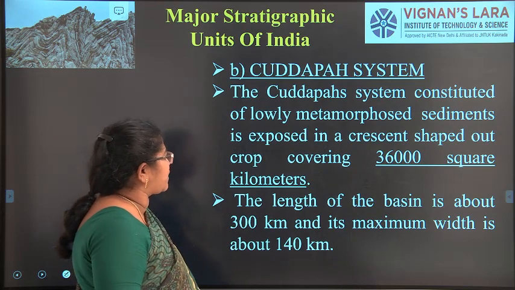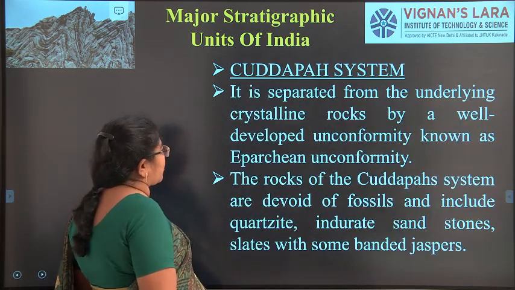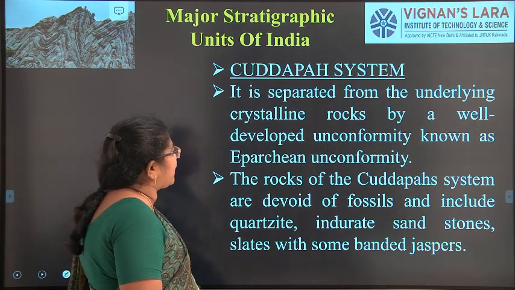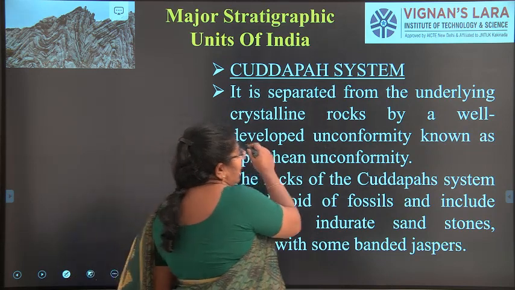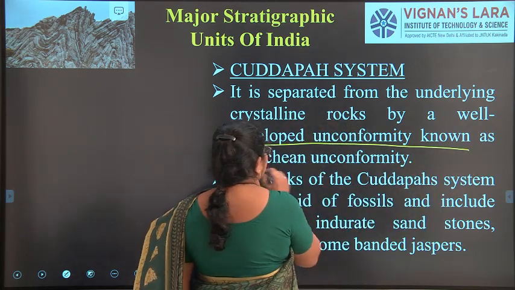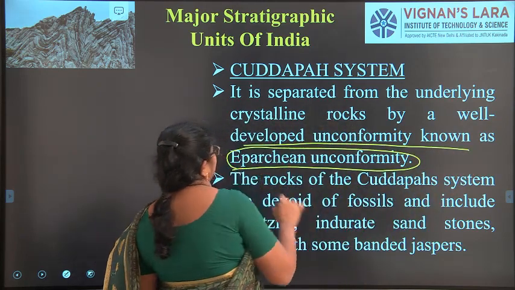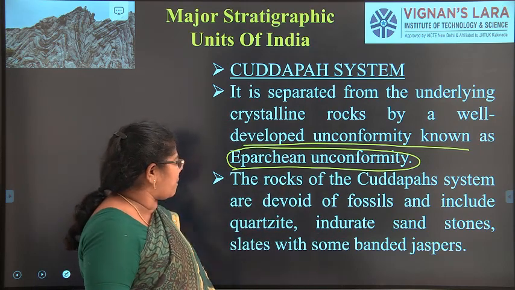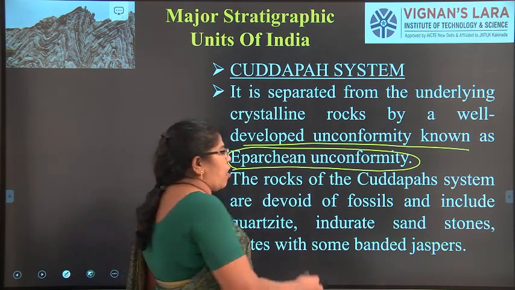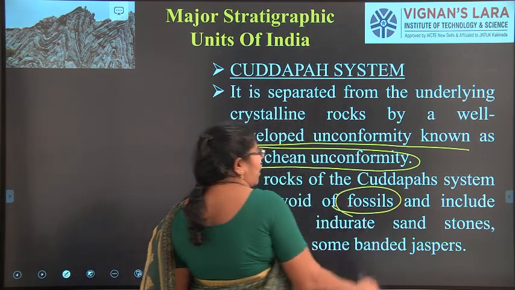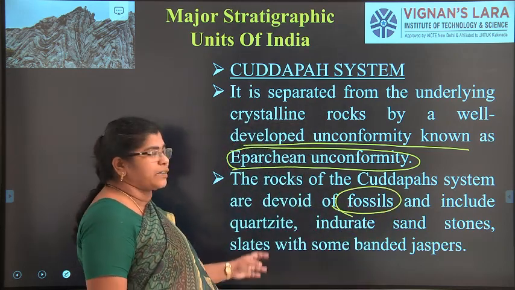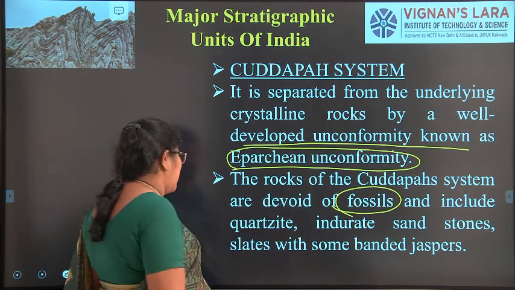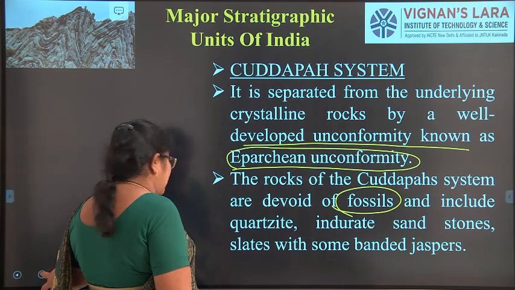It is mainly based on the metamorphosed rocks of granite and gneiss, and it is separated from the underlying crystalline soil by a well-developed unconformity known as the Eparchaean unconformity. It has very good layered soil, and the rocks of the Kadapa system are devoid of fossils. Almost none of these have fossils, and the main rocks include quartzite, indurated sandstone, and slates with some banded jaspers.